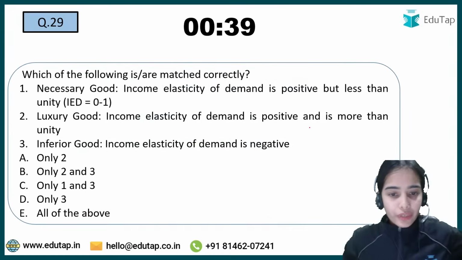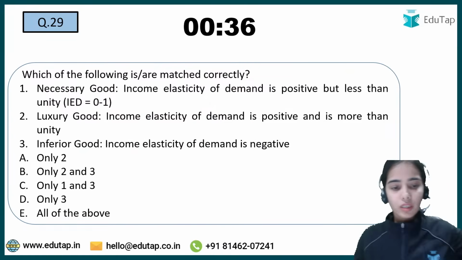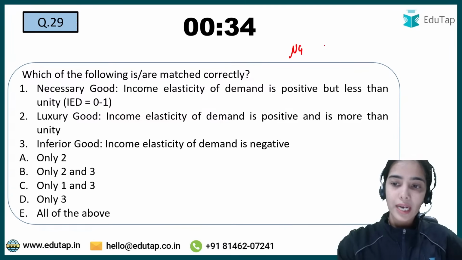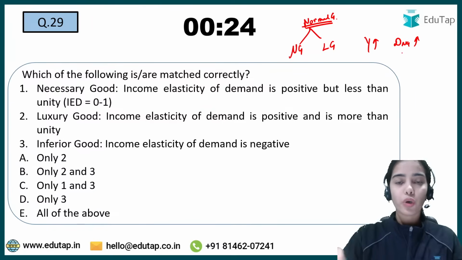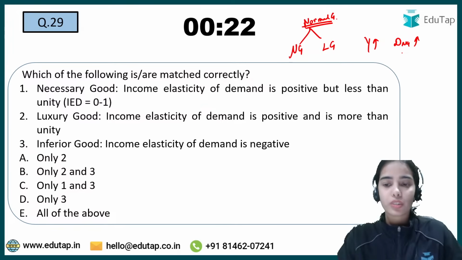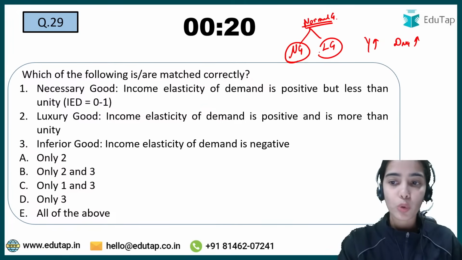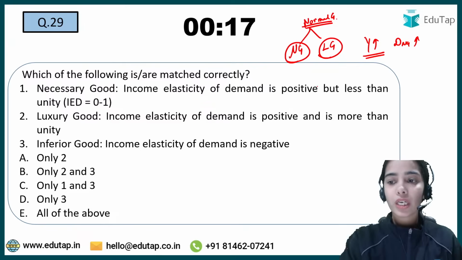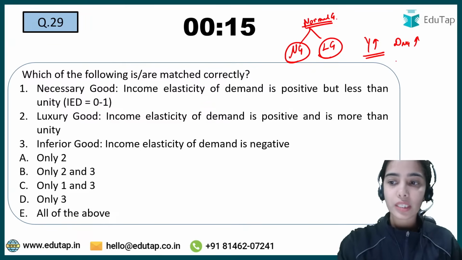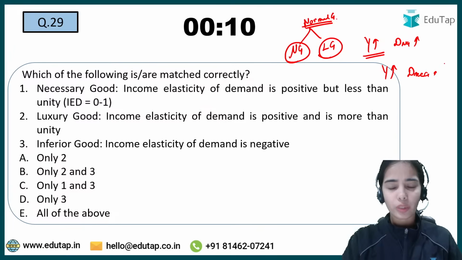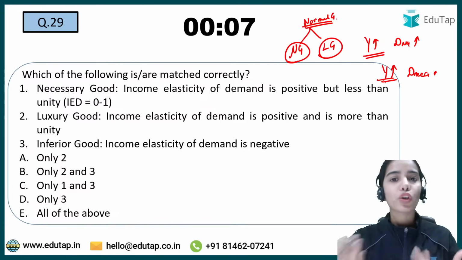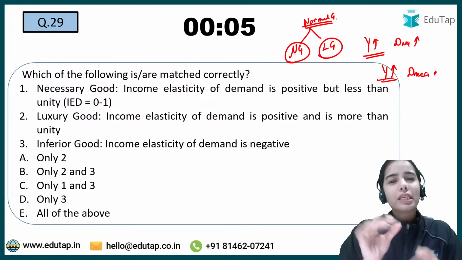Now coming to the next question, try to answer this question. Necessary good and the luxury good, they both are the type of normal goods. With the increase in income, the demand for normal goods also increases. If your income is increasing, you will demand more of necessary goods, more of luxury goods. But with the increase in income, the demand for necessary good is increasing slightly only. With the increase in income, you will demand more of fruits, vegetable, but the demand is increasing slightly only.